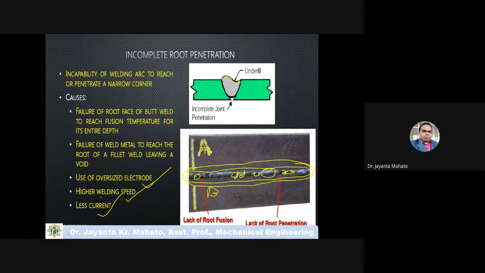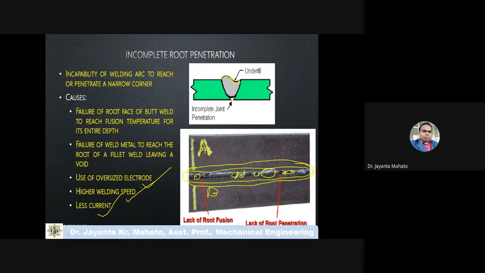If the welding speed is higher, the electrode travels very speedily, so there may be chances of not properly filling the weld cavity. Sometimes this type of underfilling may remain in the welding profile.